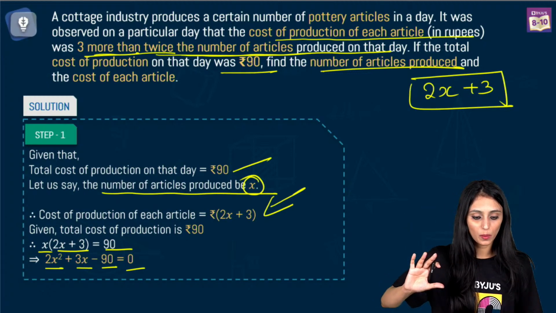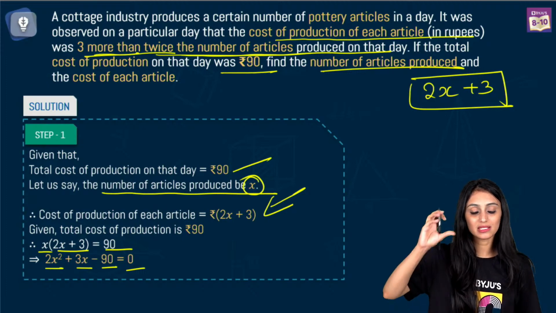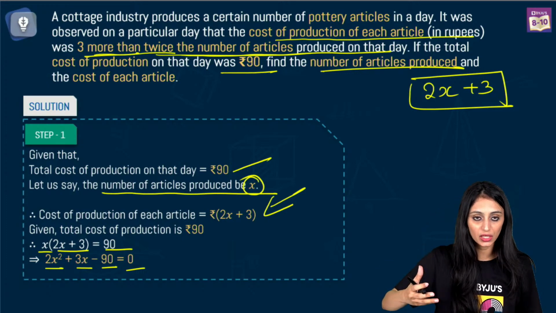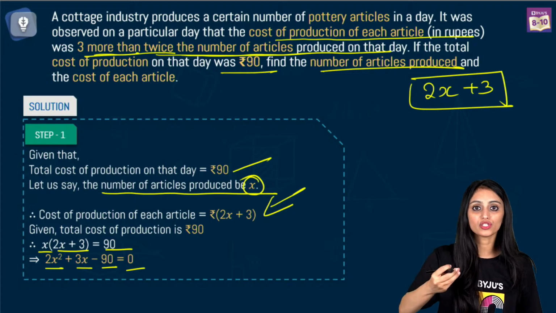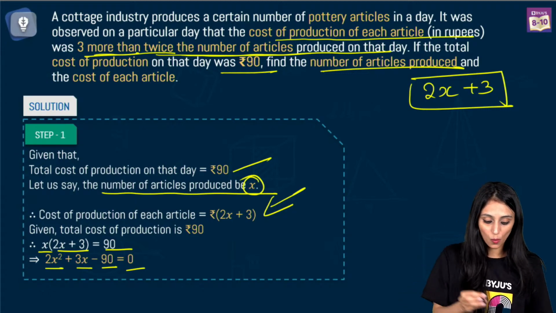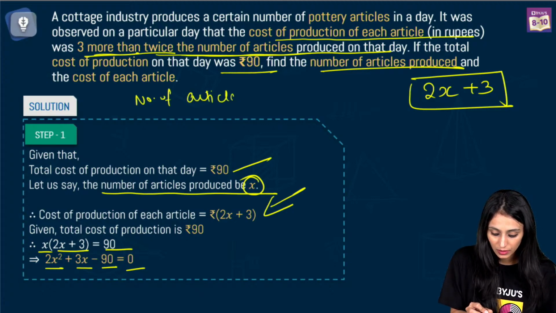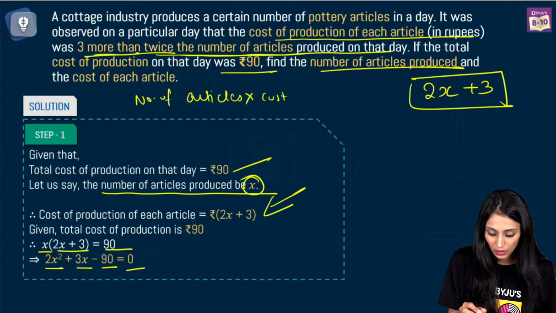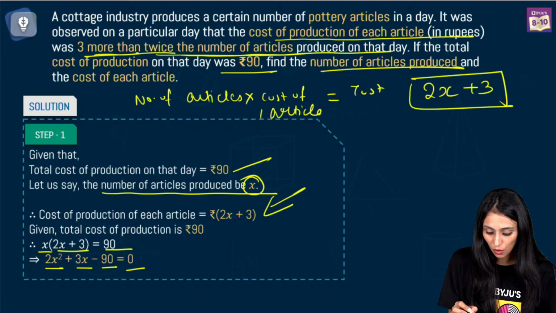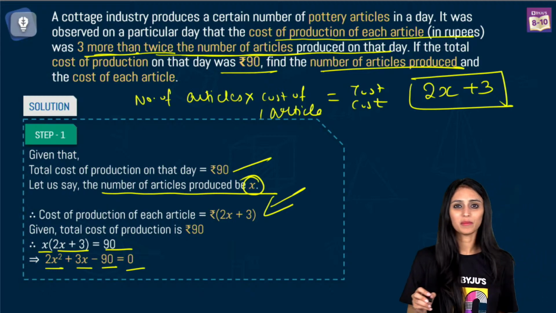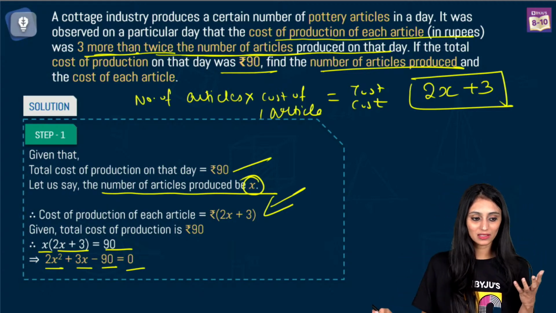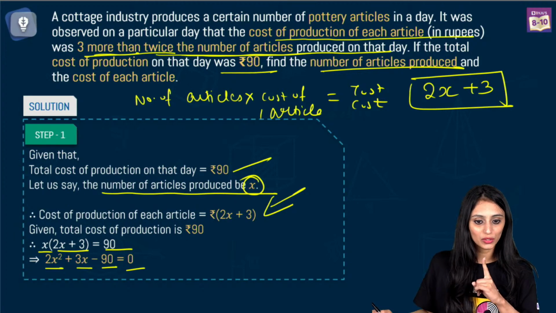Gaming Guru, this is wrong. 2x plus 3 cannot be equal to 90, because 90 is the total cost of production in a day. 2x plus 3 is the cost of one article. So what I'm doing here is multiplying the number of articles with the cost of one article, right? That gives me the total cost. Make sense, right? Number of articles into cost of one article will give you the total cost.